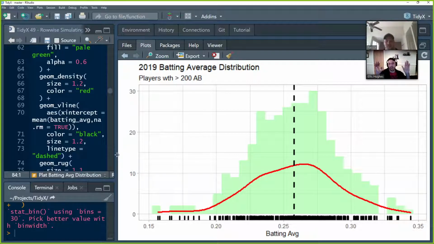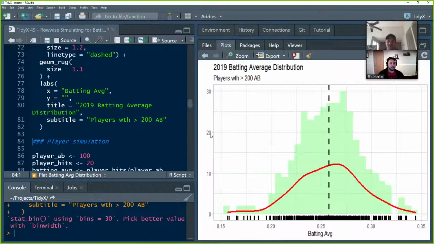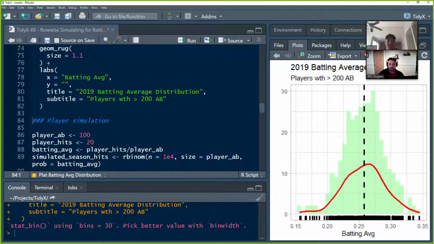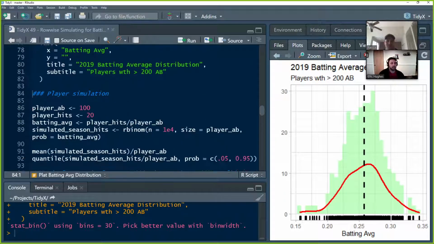So this was just a high-level look at our data, trying to understand it. Now we understand that there are players that are going to have very high or very low at bats, and their batting average isn't very reliable because we just don't have a lot of data, or it's totally skewed because we don't have a lot of data. They batted twice and they have 2 hits. So what we're going to do is simulation.